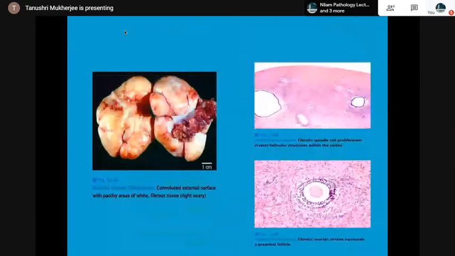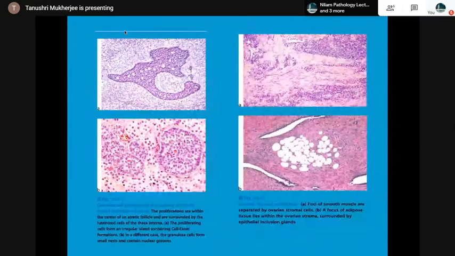Krukenberg's tumor. This is a bilateral ovarian fibromatosis, convoluted external surface with patchy areas of white fibrous tissue, and the microscopy shows a fibrotic spindle cell proliferation which invades the follicular structure within the cortex. Then granulosa cell proliferations of pregnancy, which mimic a granulosa cell tumor but are not to be confused with a granulosa cell tumor, and ovarian stromal metaplasia. So such varied things can occur in the ovary which are not tumors, which are not neoplastic.